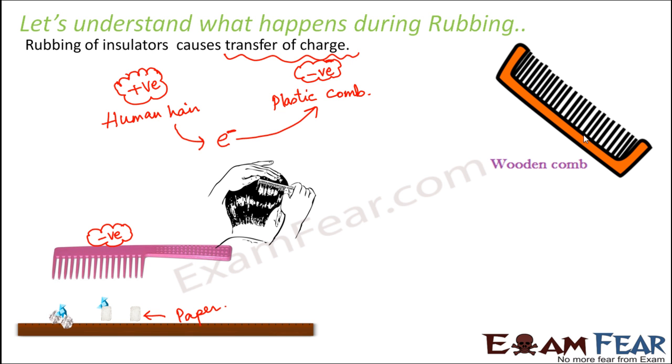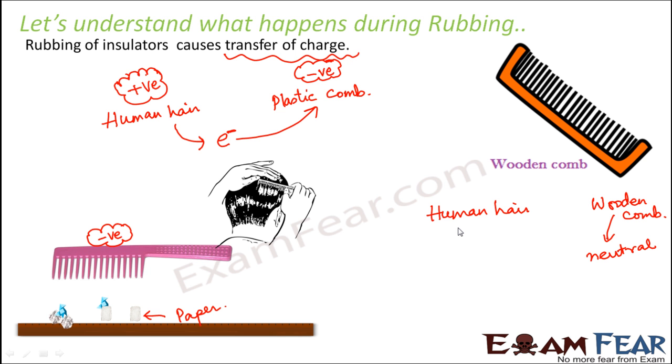In the case of a wooden comb, when you are combing your hair with this wooden comb, the human hair is in physical contact with the wooden comb. Now, what is the property of wood? As we saw, wood is almost neutral. Human hair has a tendency to lose electrons, but the wooden comb being almost neutral doesn't have a tendency to gain electrons. So proper transfer of electrons cannot take place in this case. Because of that, there is no static electricity. Therefore, the wooden comb is not charged, and as a result, it does not attract the pieces of paper.